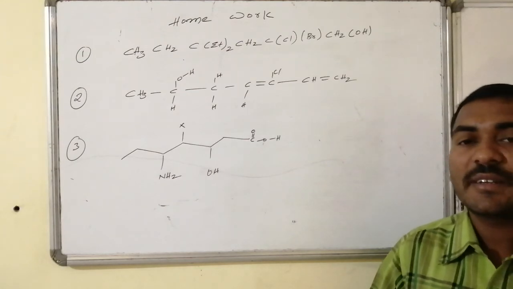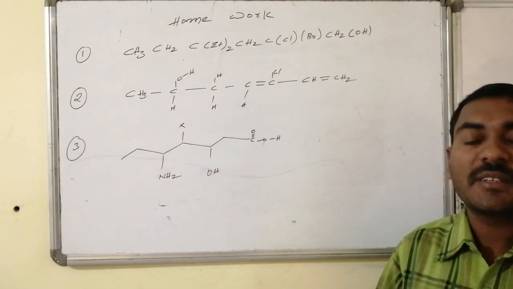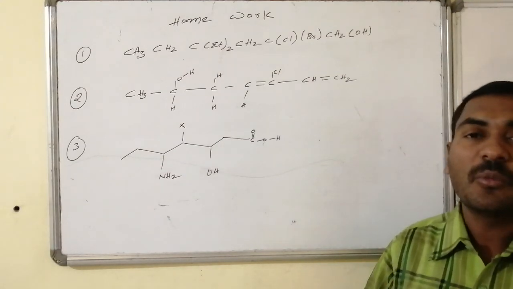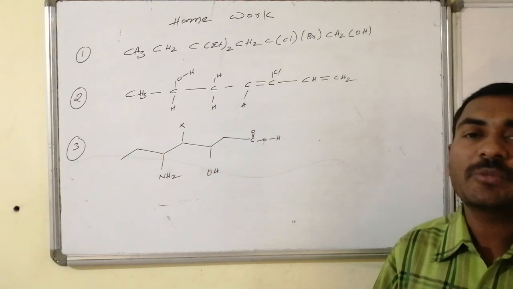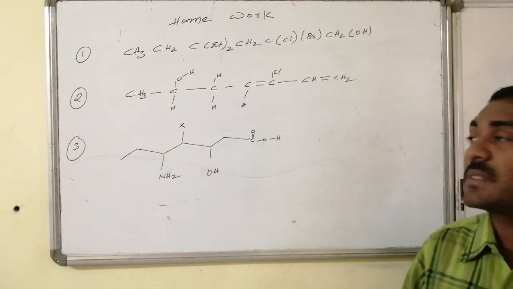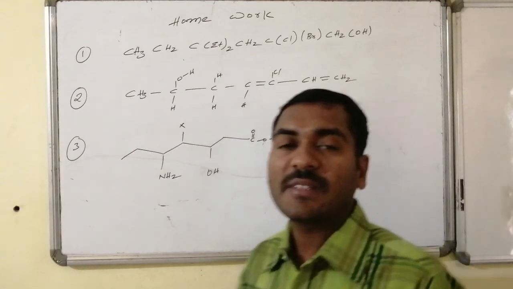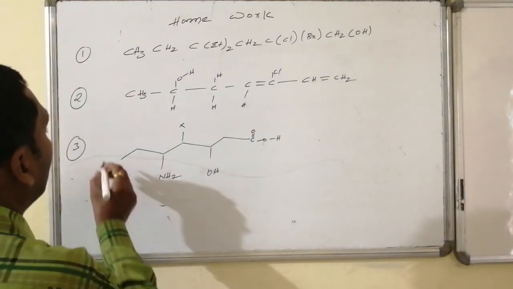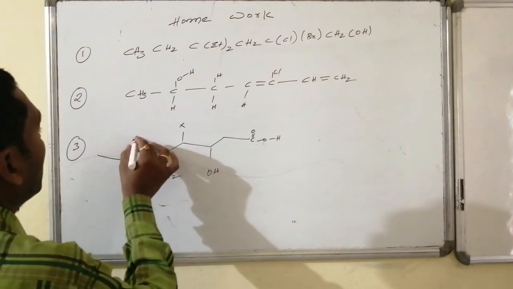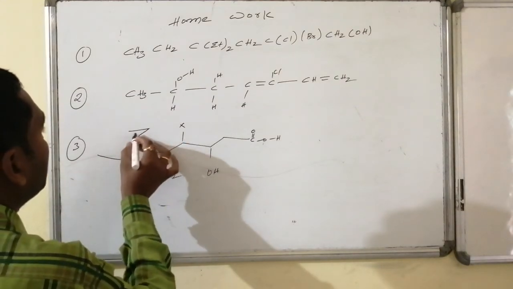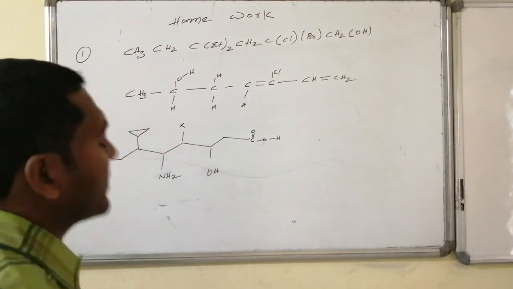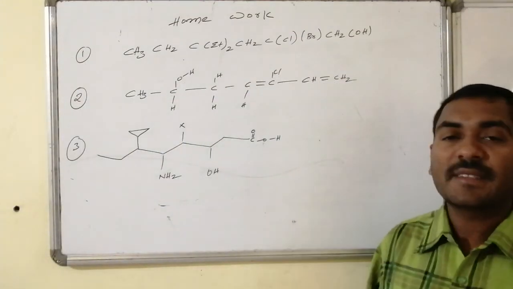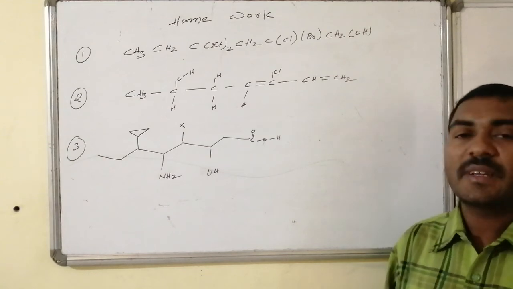And clear all your doubts related to the substitutions, the unsaturations, the functional groups, more than one variety of functional groups, and the rings present in the system. And you modify this one with one simple thing. Here I am writing another carbon followed by cyclopropyl as the group. Yes, here I am writing it as cyclopropyl as the group. For this structure you write all the things. Thus it becomes complete.